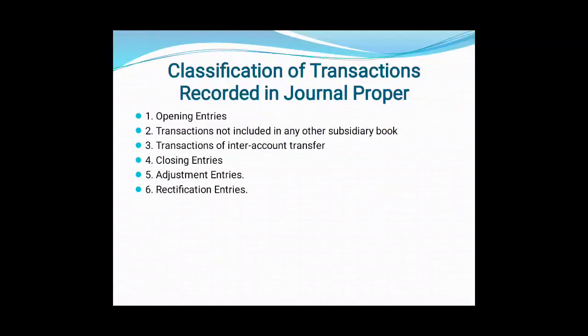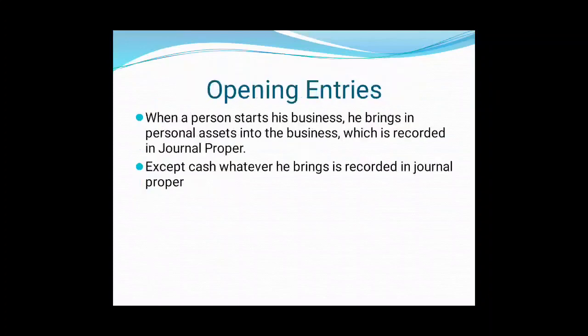Now let us see which could be the transactions which are recorded in journal proper. That is what classification of transactions recorded in journal proper. Generally following transactions are recorded in journal proper. Number 1 is opening entry, transaction not included in any other subsidiary book, transactions of inter-account transfer, closing entries, adjustment entries, and rectification entries. Let us see one by one the meaning of all.